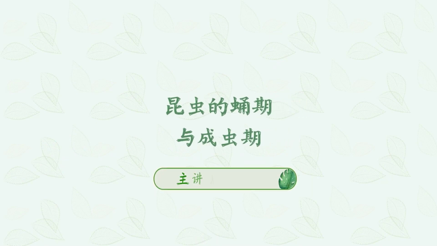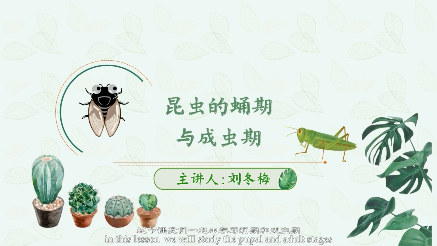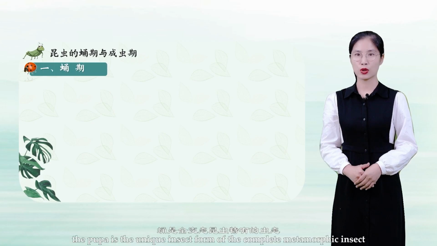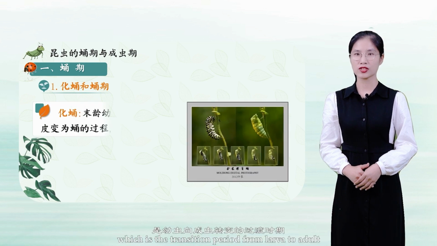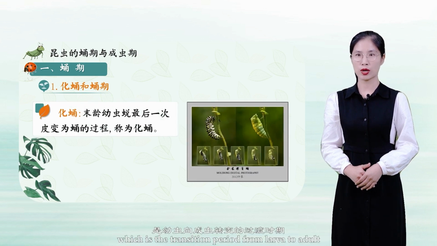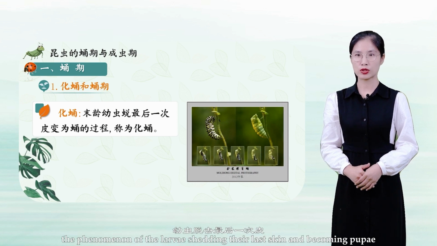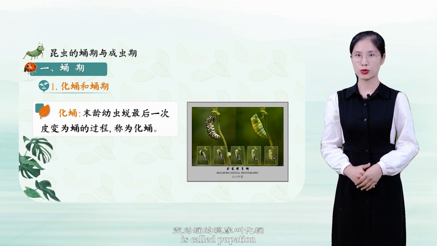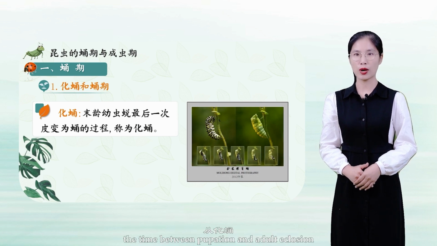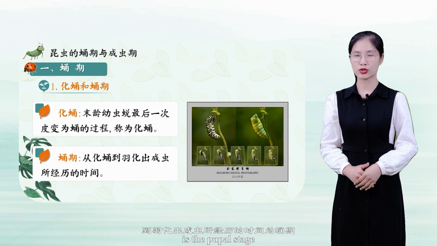Hello everyone! In this lesson, we will study the pupal and adult stages. The pupa is the unique insect form of the complete metamorphic insect, which is the transition period from larva to adult. The phenomenon of the larva shedding their last skin and becoming pupa is called pupation. The time between pupation and adult eclosion is the pupal stage.